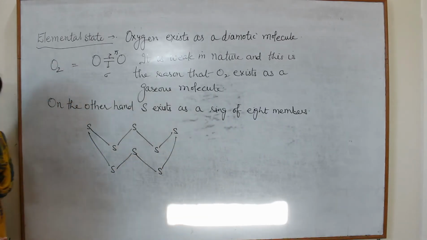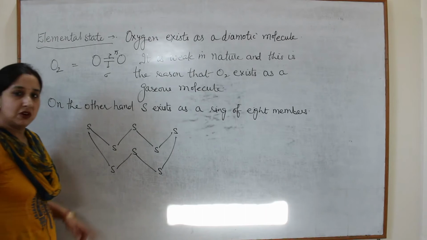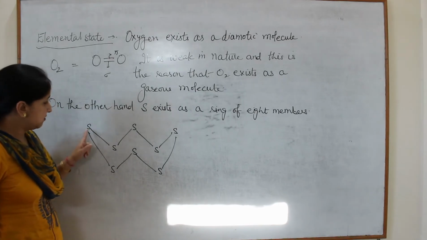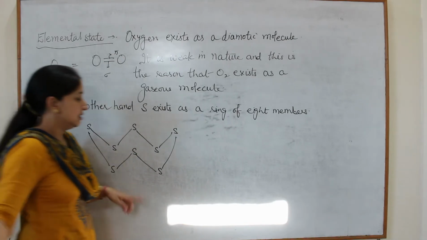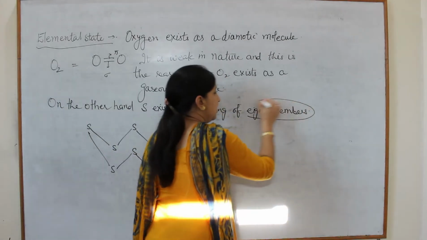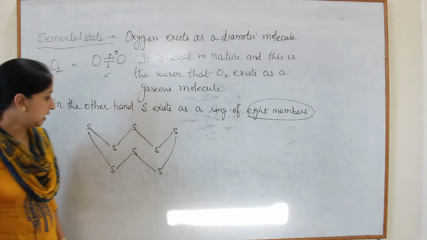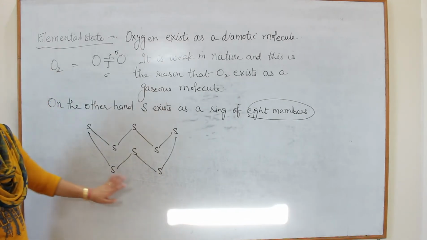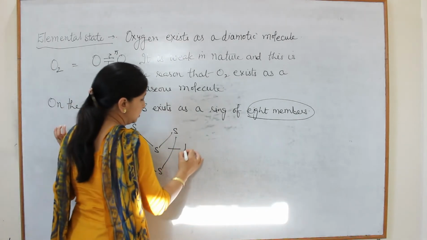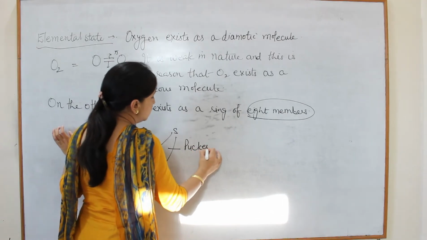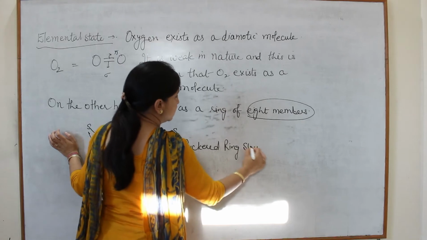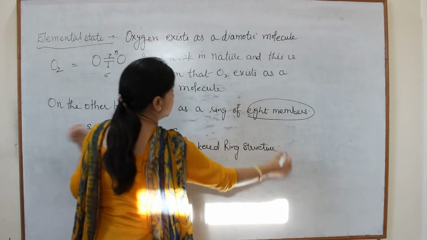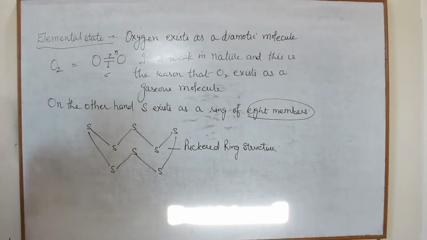Like this: 1 2 3 4 5 6 7 8. So sulfur exists in the form of a ring formed of 8 sulfur atoms, and this ring structure is known as the puckered ring structure. So this is all about the general characteristics of 16th group elements.